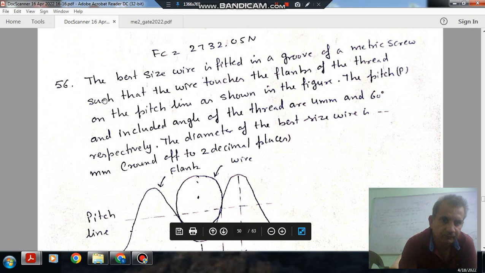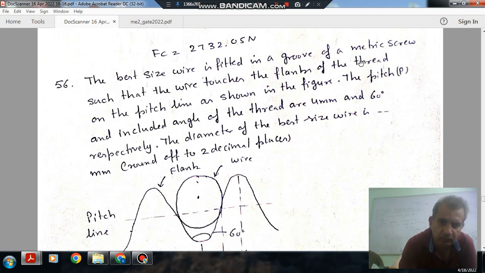Next, the best size wire is fitted in a groove of a metric screw such that the wire touches the flank of the thread on the pitch line as shown in the figure. The pitch P and included angle of the thread are 4 mm and 60 degree respectively. The diameter of the best size wire is dash mm. Round up to 2 decimal places.